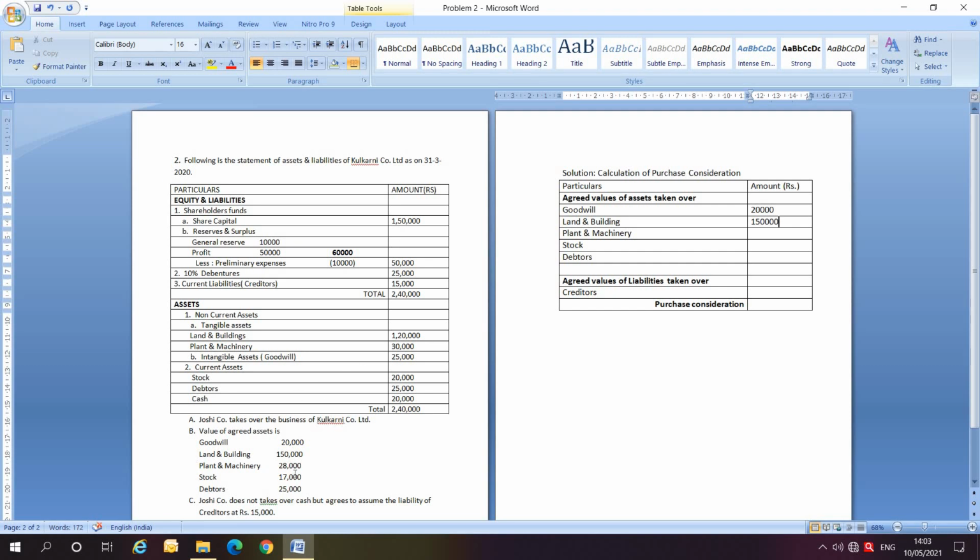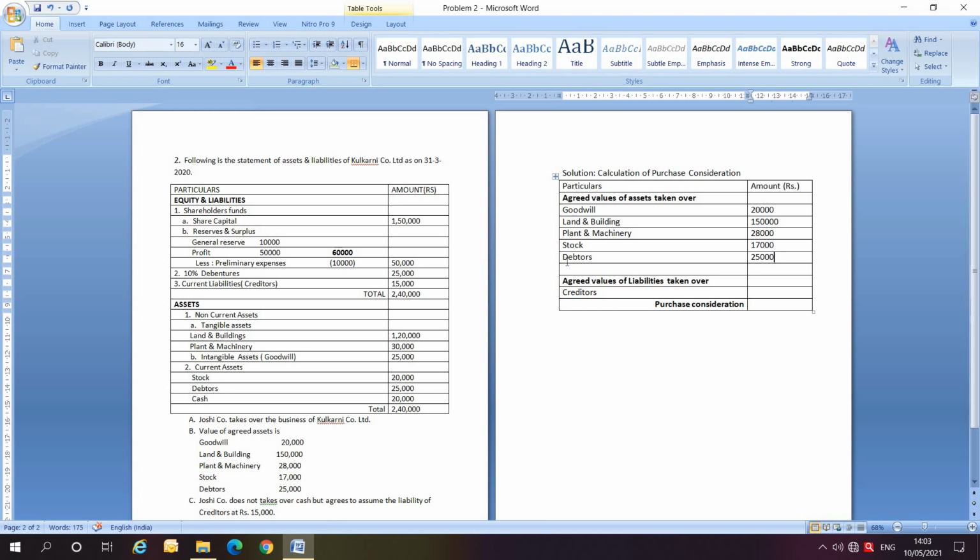Next is plant and machinery. The value given here is 30,000, but we will consider the new value, that is 28,000. Next is stock, which is 17,000, and finally debtors 25,000. Because it is clearly mentioned that cash is not taken over, we are not considering cash.